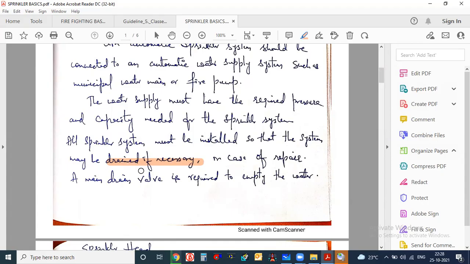Whatever drain system you are designing, you can take it wherever you want. Either you can use that for your plumbing usage, or if you want to drain the water outside the building, you can. That is a different scenario, but the drain valve should be connected.